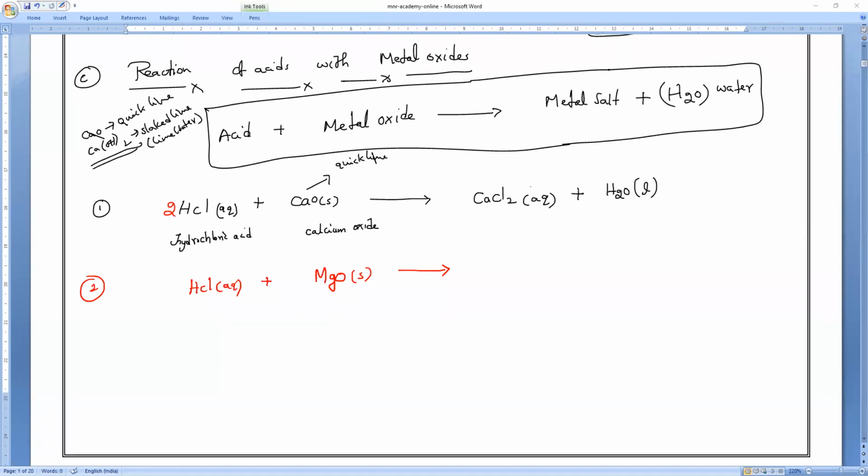Pugal, tell me the products. Magnesium chloride plus H2O, sir. Magnesium chloride formula also tell me. MgCl2, which is in aqueous state, plus H2O. Yeah, that's all. Finish it fast. 2 HCl, sir. Yeah, okay.